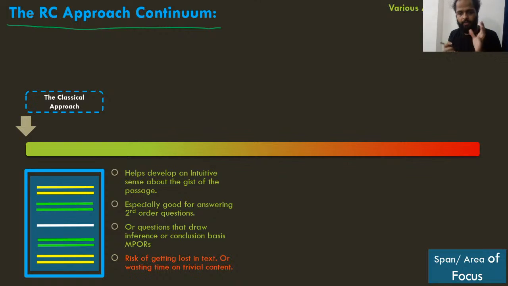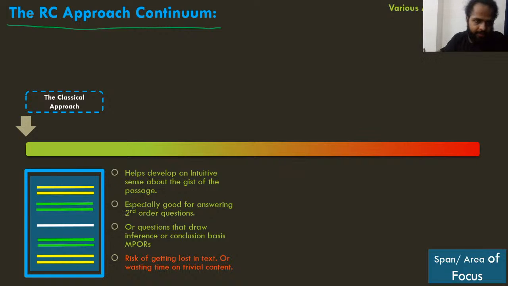One basic approach is you go by the classical approach. The classical approach is where you have the passage. क्या करोगे आप passage में, आप सीधा you start with the passage. You don't look at the question. You just start with the very first line. ठीक है, आराम से पैराग्राफ, first paragraph पढ़ा, फिर बाद में second paragraph, फिर third paragraph, like very systematically in a very traditional way, if I may use the word, right? So the classical approach, one of the approaches, जहाँ पे आप पहले passage पढ़ते हैं ना, ठीक है.